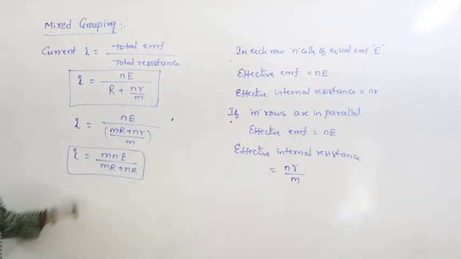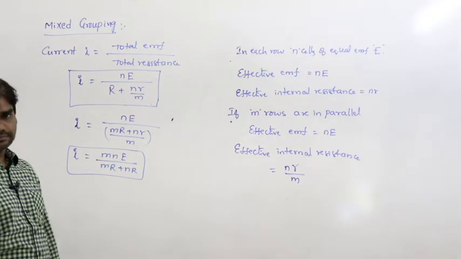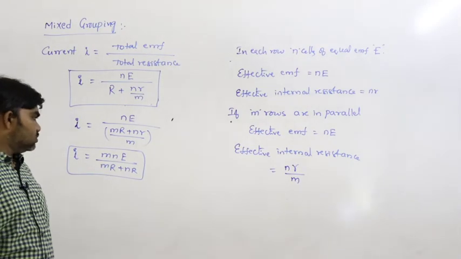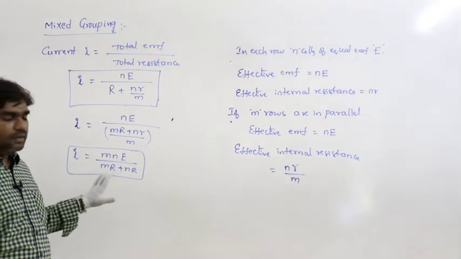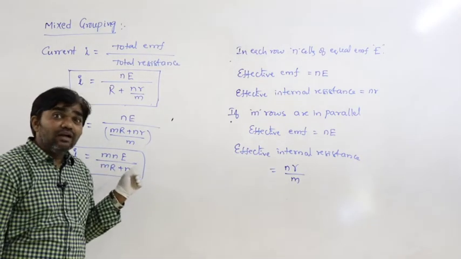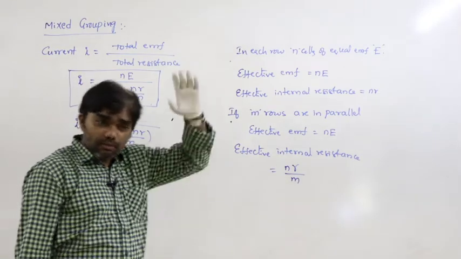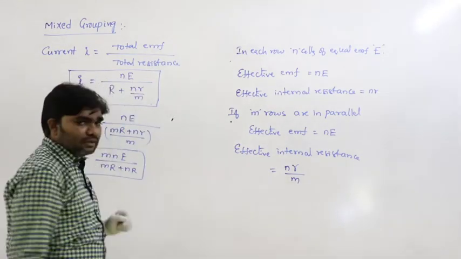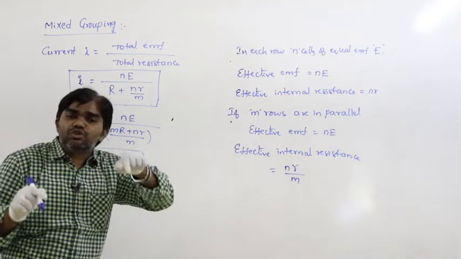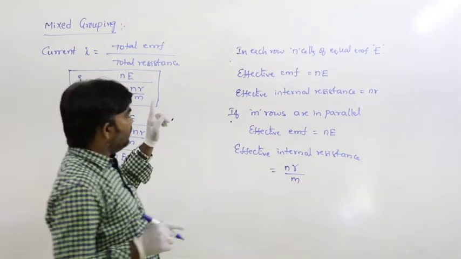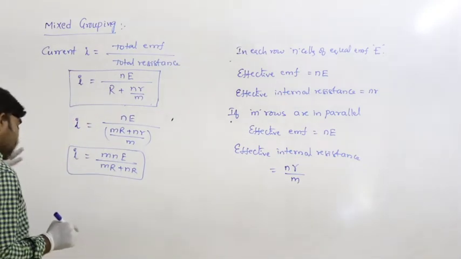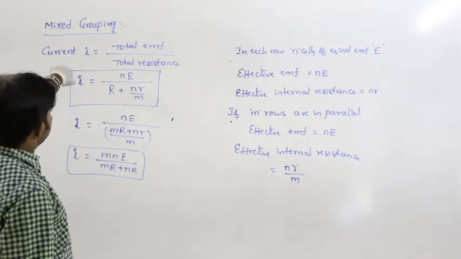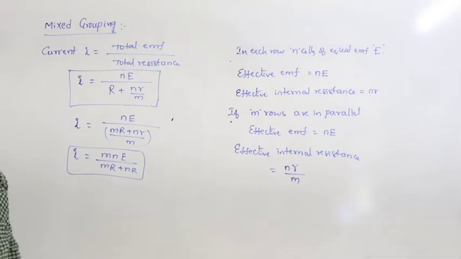This is the total current passing through the mixed grouping of cells. What is m here? The number of rows. What is n? The number of cells in each row. That is the mixed grouping of cells, and this is the total current.